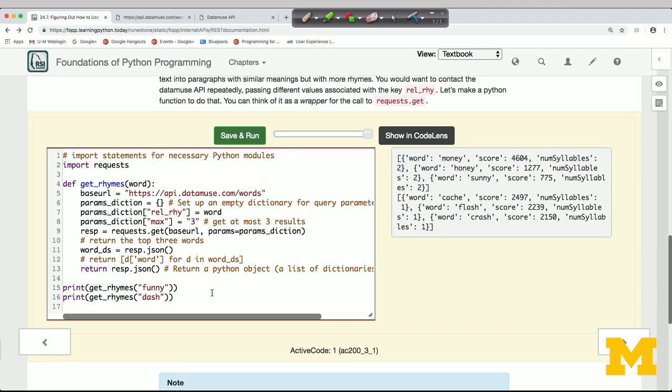So this is the kind of thing that's pretty helpful if you know that you're going to do the same thing, make a bunch of requests to the same API, just passing a little different parameter each time. You might want to make a little function out of it like I did here on lines 4 through 13. That's an introduction to reading the documentation for a REST API and also to making a function to repeatedly make similar kinds of requests to a single API. We'll see you next time.